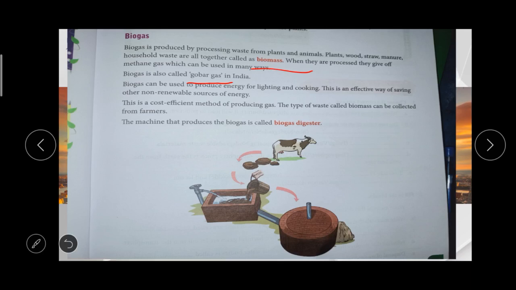This waste material is collected from the farmers. The machine that produces the biogas is called a biogas digester. See, the waste material is collected from the animals, and then it is dumped into a tank.